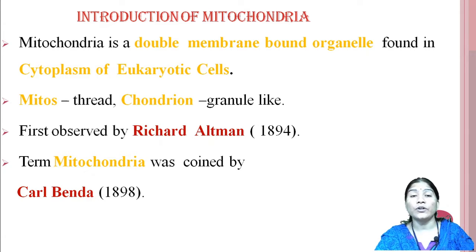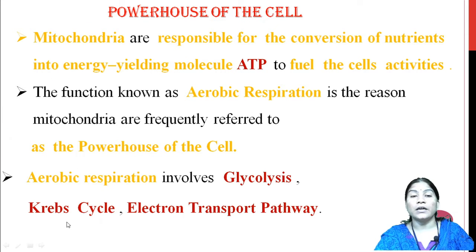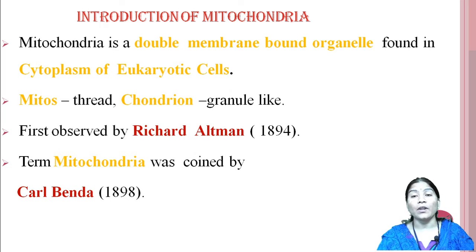The mitochondria were first observed by Richard Altman. Richard Altman in 1894 first observed these mitochondria in the cellular content.